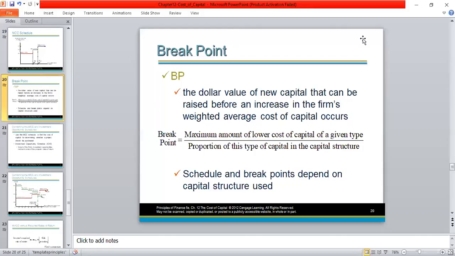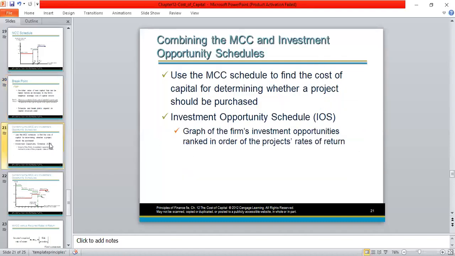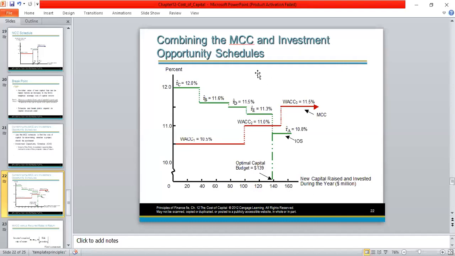Okay. So after this, we can move into investment opportunity schedule. In other words, this is a schedule which compares the rate of return of new investments as against the cost of capital. So we can move into the chart in order to understand how this schedule differs with the marginal cost schedule. So if you carefully look at this graph, you will see that there are various investment opportunities and also there are various cost of capitals.